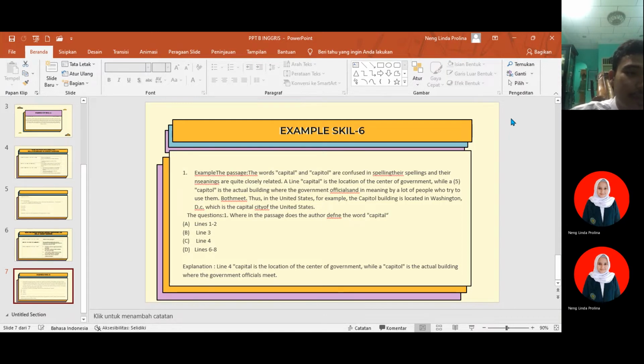Question number 1: where in the passage does the author define the word capital? A, lines 1 or 2. B, line 3. C, line 4. D, lines 6 and 8. Explanation: line 4, a capital is the location of the center of government, a capitol, the actual building where the government officials meet.